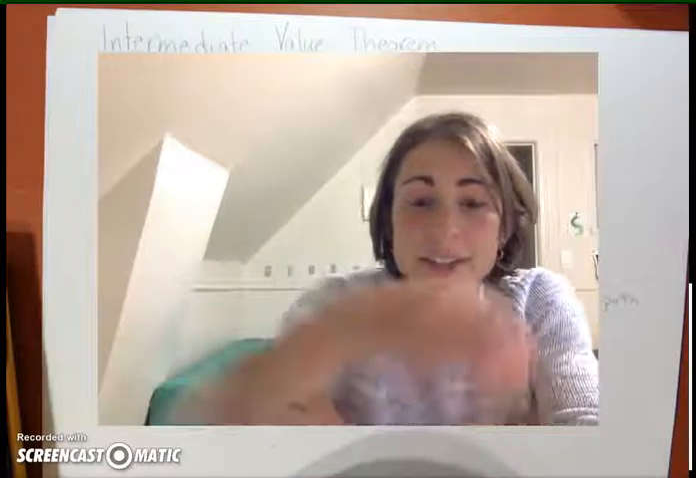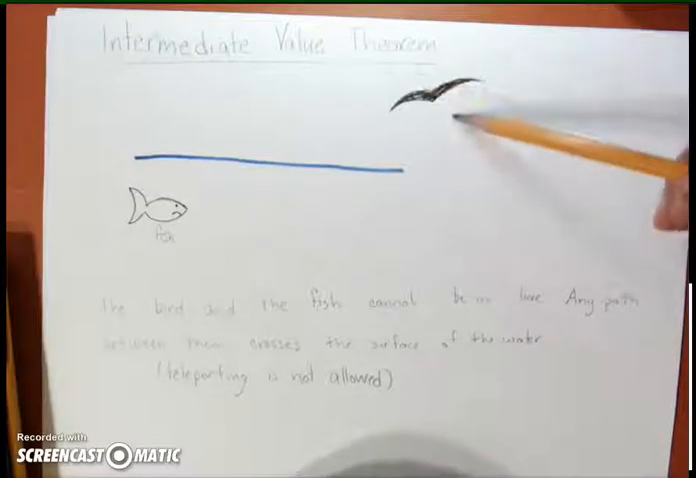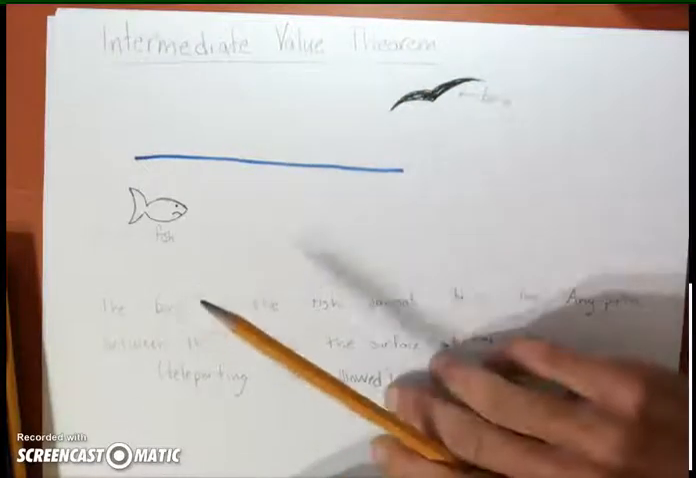Hi everyone. Today I want to tell you about another method for finding zeros of polynomial functions. But first, let's talk about an old parable. This is a bird and this is a fish. Why can they never fall in love?